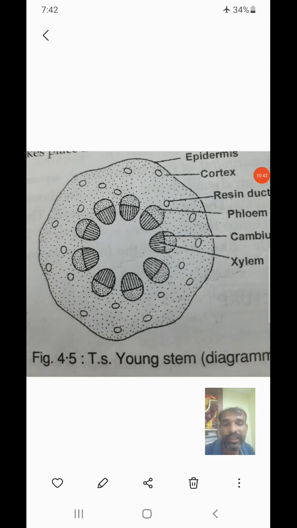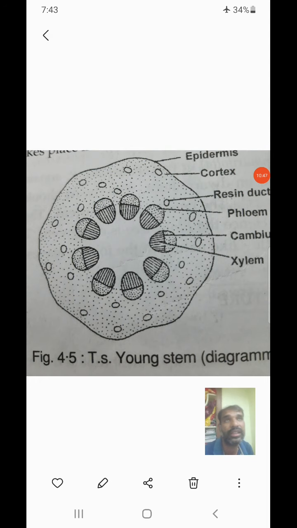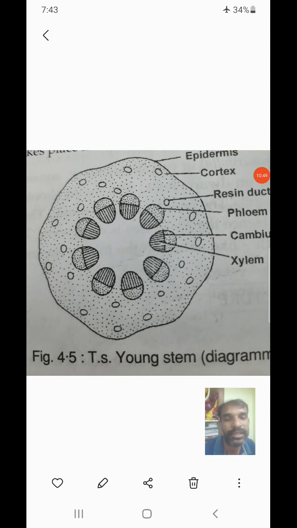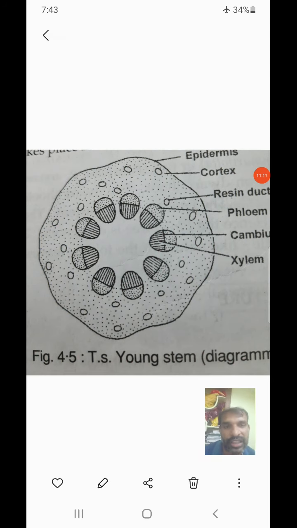Okay, I am not telling particular fineness, I am telling the general structure, the general transverse section of the stem. Now next, in the cortex region, we can observe specialized cells. These are called resin cells. And on the lower side we can observe the stele, a specialized stele type is present here. That is also a similar character of the angiosperms. That type of stele is eustele.